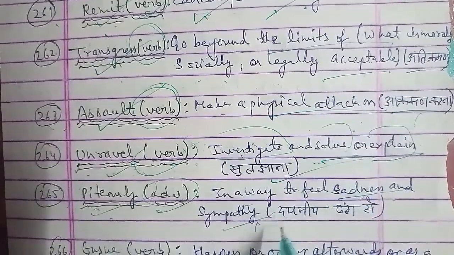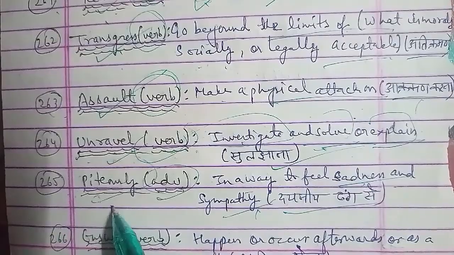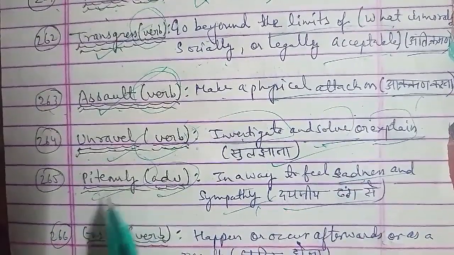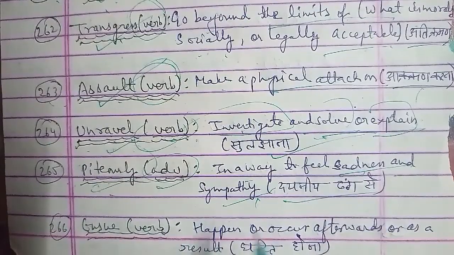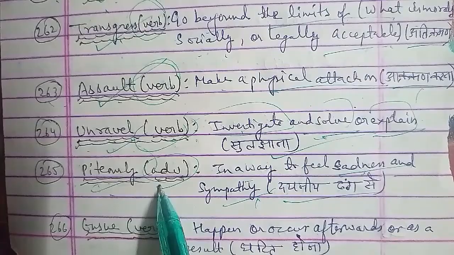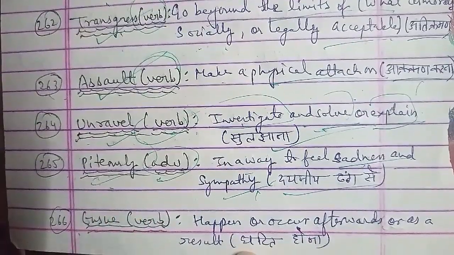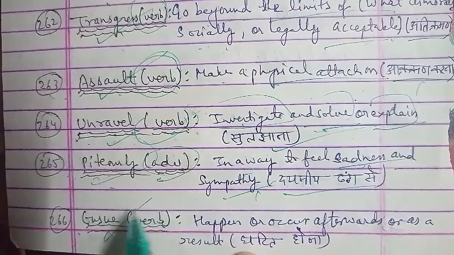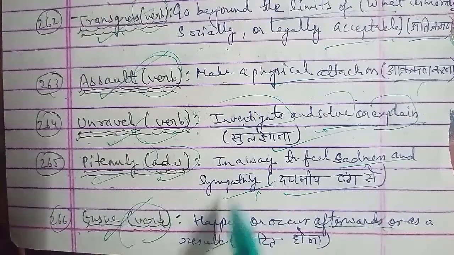Now moving on to the next one that we have here, the 267th word, and the word is accentuate. Accentuate in Hindi, the meaning is make more noticeable or prominent. कुछ चीज़ जो आप बहुत ज़्यादा noticeable करवा रहे हो, more noticeable and prominent होना, उसे हम accentuate word बोलते हैं, and the word in Hindi is बल देना. You can use the word accentuate for those.